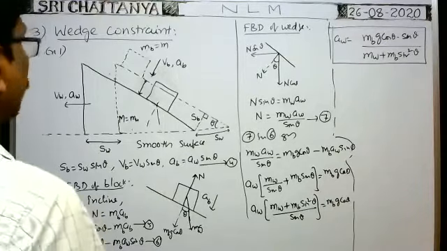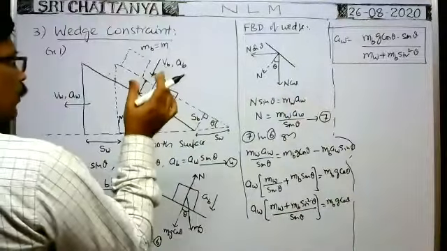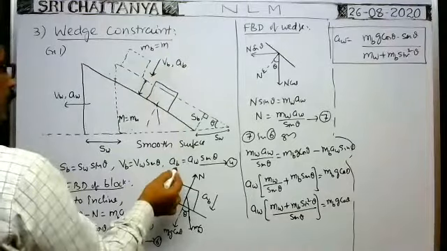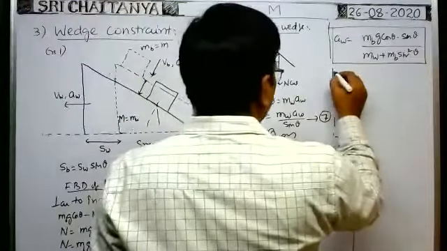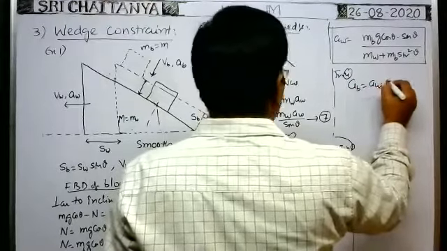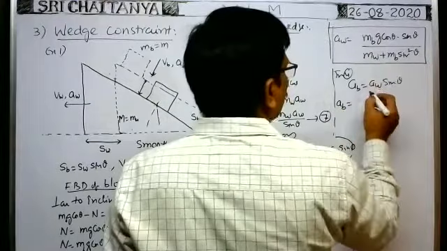Next, what about ab? The acceleration of the wedge we got. The acceleration of the block means perpendicular to the incline. What about ab? Already we have this relation from 4: acceleration of the block is equal to aw into sin theta. So ab is equal to aw, you write this one, into sin theta.